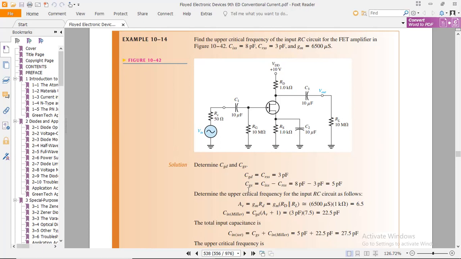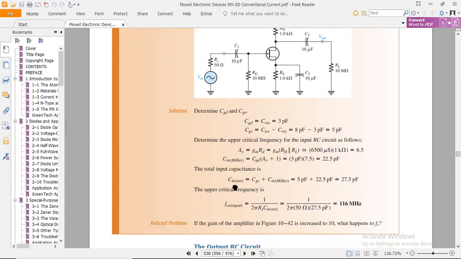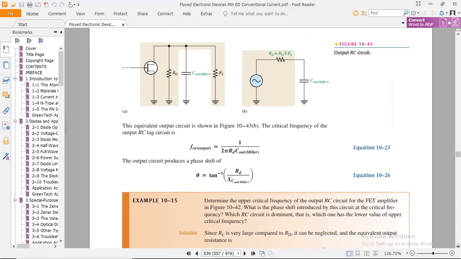After finding these values, we have to put them in to find the voltage gain and the gate-to-drain capacitance for the input Miller capacitance. Then the total input capacitance from this formula, and then the upper critical frequency by this formula, 116 megahertz. After this numerical, we are discussing